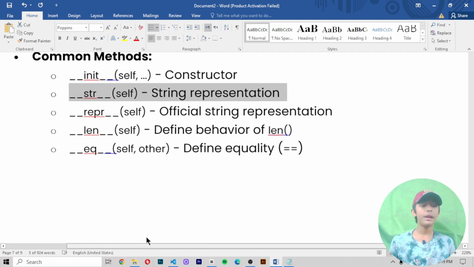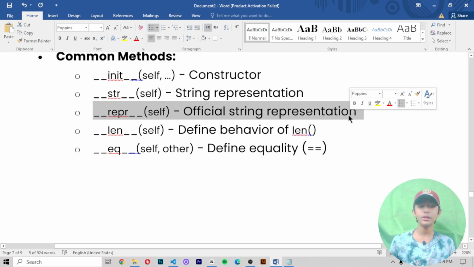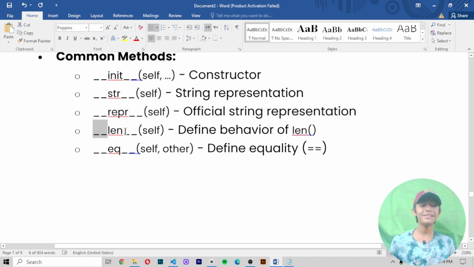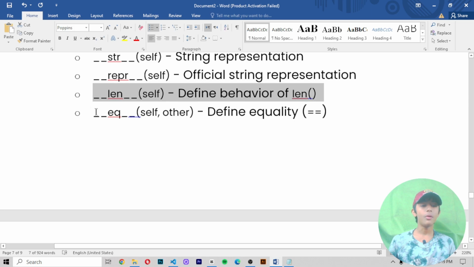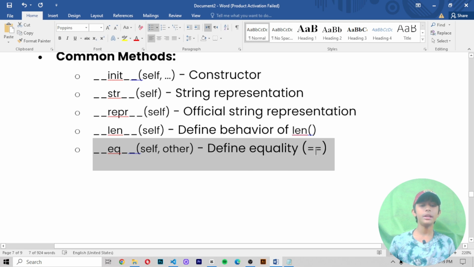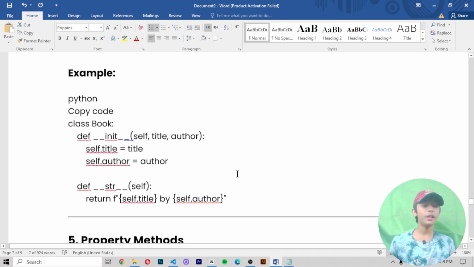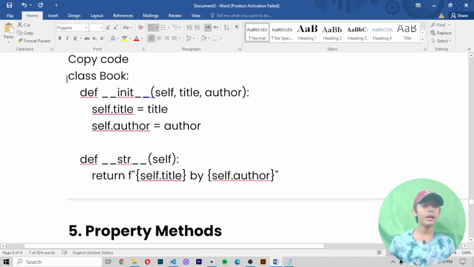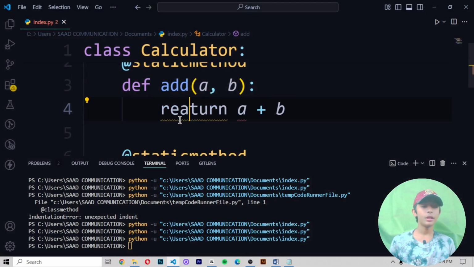Number 3, __repr__(self). It is the official string representation. Number 4, __len__(self). It defines the behavior of len, and len means the len function. Now, number 5, __eq__(self, other). It defines equality, meaning equals to. Okay, now this is one example. Here you can see it. Now this is the example I am showing you. So now let me copy this example and then paste it.